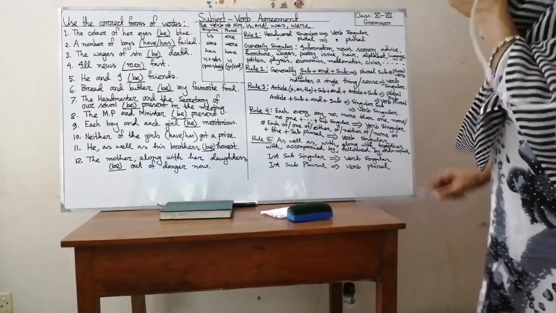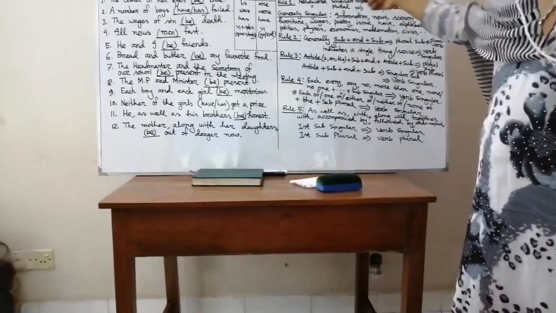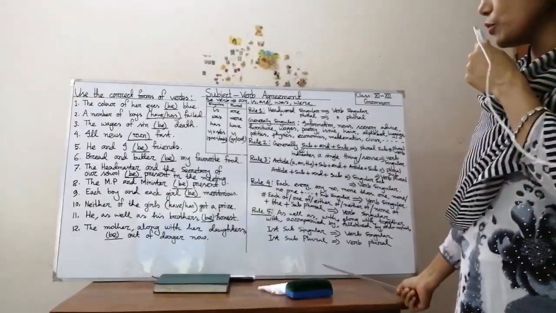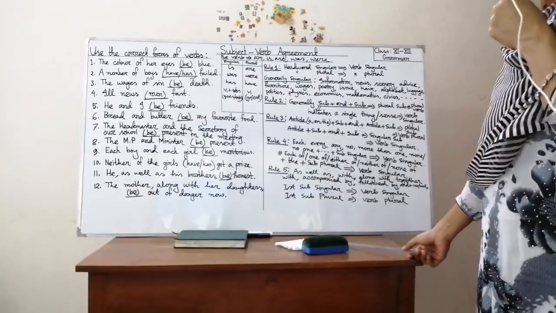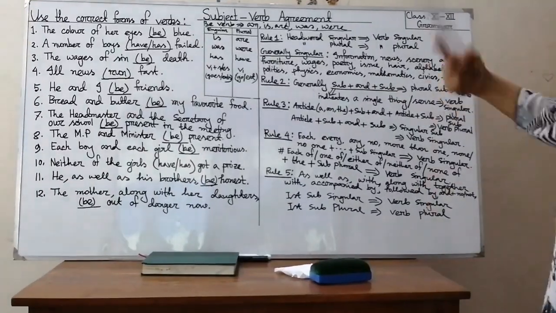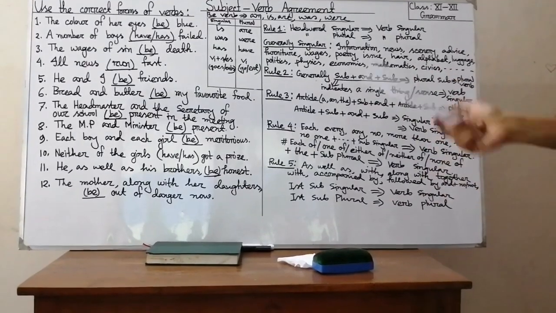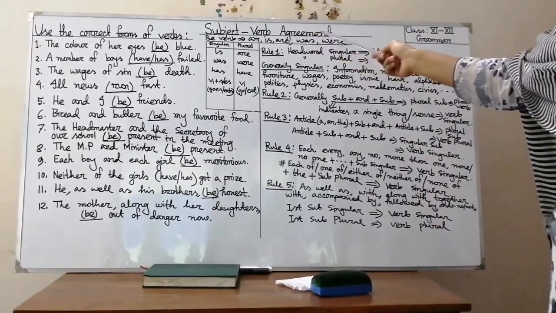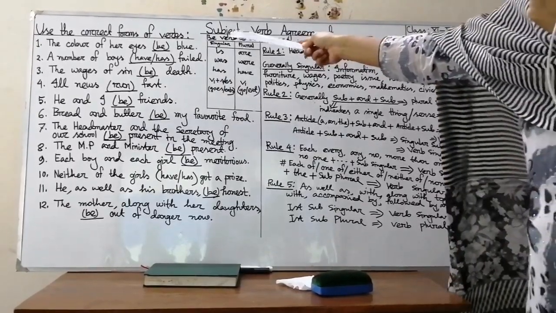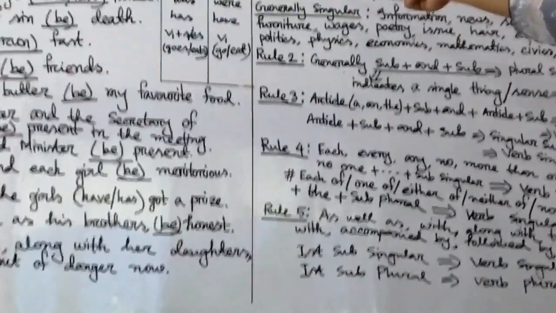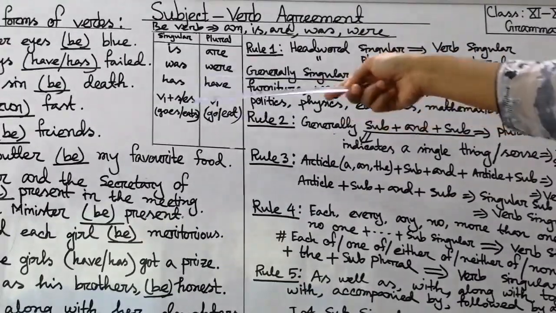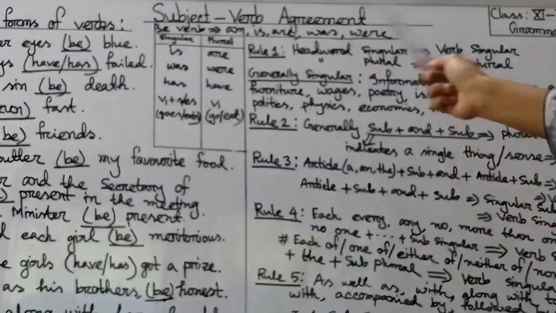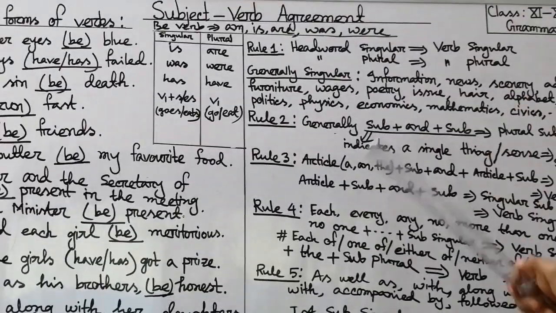My dear students, look at the board please. Subject verb agreement. What is agreement? You know it. Agreement means a promise or a contract with somebody. But here agreement means arrangement. That is subject verb agreement. If our subject is singular, our verb will be singular. If in a sentence our subject is plural, our verb will also be plural. It's called subject verb agreement.